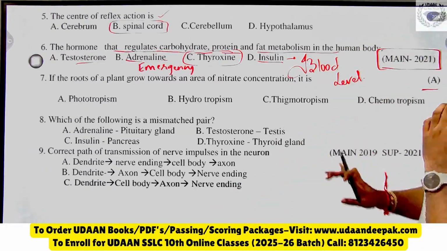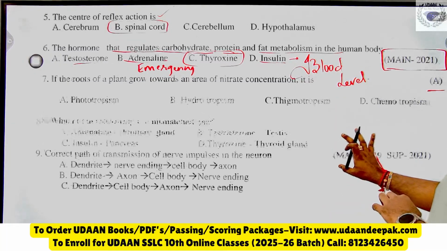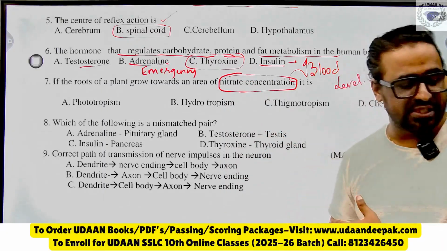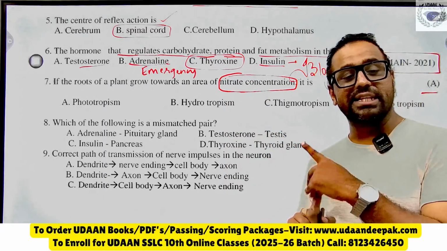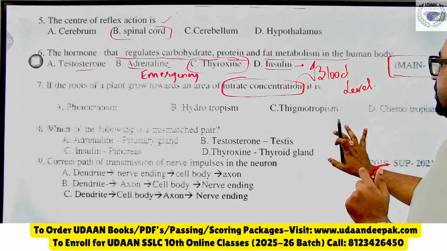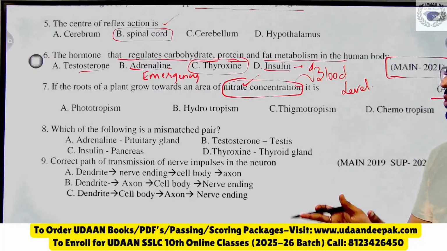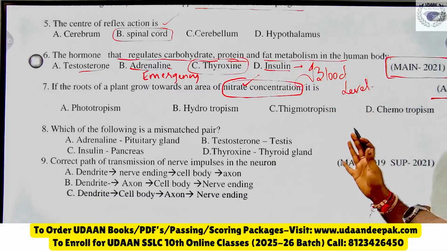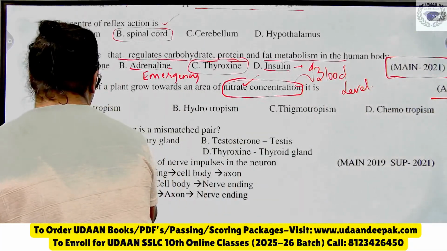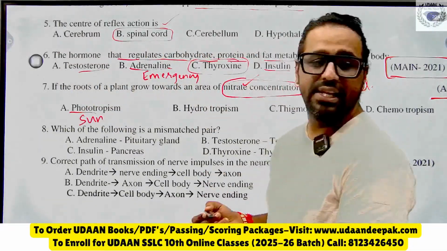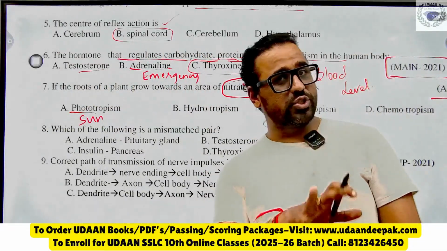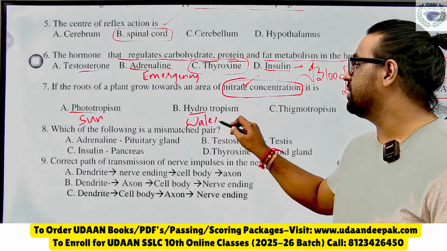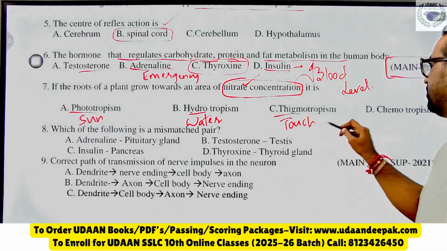Then, if the roots of the plant grow towards an area of nitrite concentration, see here, nitrite. Tell me, nitrite comes under which subject? Does it come under physics, chemistry, or biology? Look at this word, nitrite. So what is nitrite concentration? Will it come under phototropism, hydrotropism, thigmotropism or chemotropism? Photo means the movement of plant parts in response to the sun. We call it phototropism. Similarly, hydro means water, thigmo means touch, and chemo means chemicals.